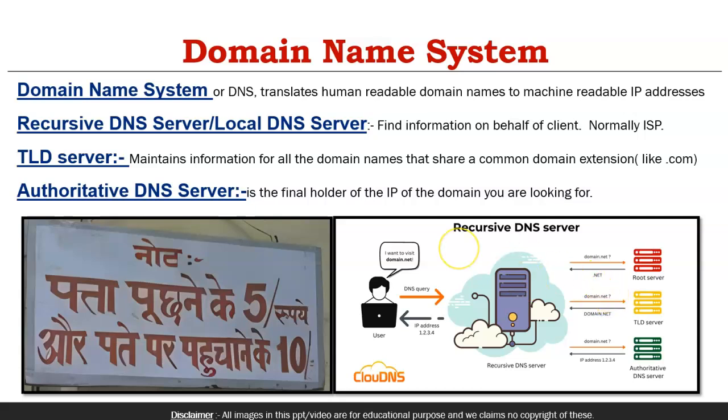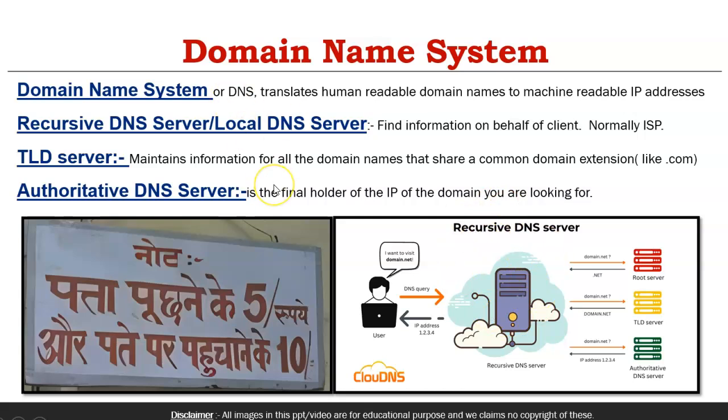If they know, they reply back with the details. Otherwise, they say no, I don't know this, you please get the details for domain.net. You reach them directly and ask for the IP address. Then the recursive DNS server goes directly to domain.net, using the details provided by the TLD server, which is the authoritative DNS server that holds the actual IP address we are looking for. It sends back the IP address to the DNS server, which sends it back to the client, and the interaction happens. So this is how the whole recursive DNS server mechanism works.